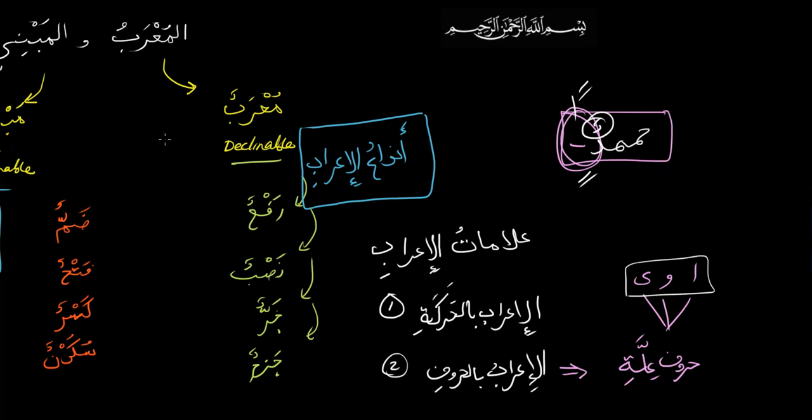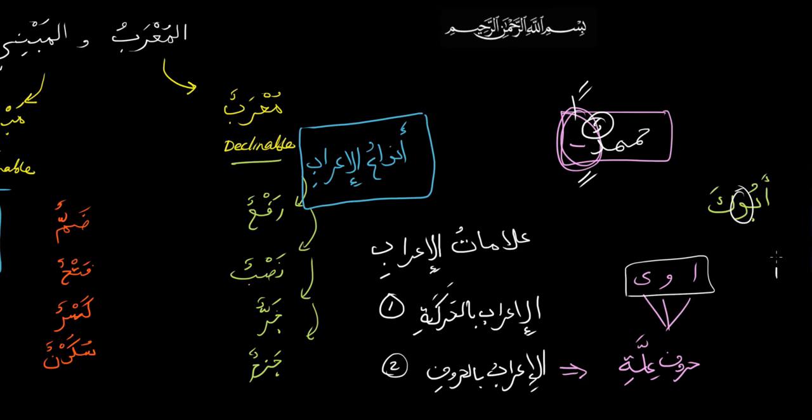If it's not in that case, for example, the word abuka, this vowel here indicates that it is in a rafa form. Abuka is in a rafa form.